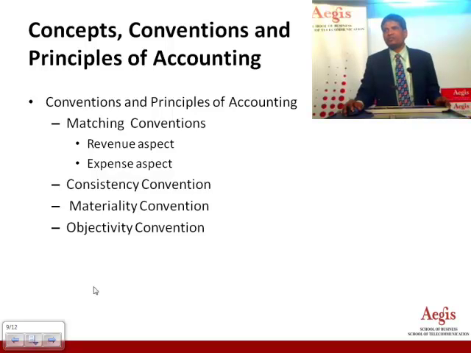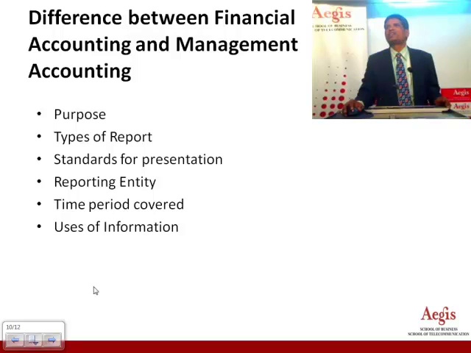And next is objectivity. All objective features of the business should come in accounting, because whether it is 1 rupee or 1,000 rupees, it is material for the business. They have to know how the money is spent, who has spent the money, why the money is spent, so it has to be objective in its nature.